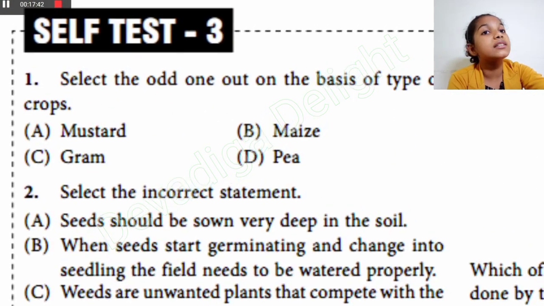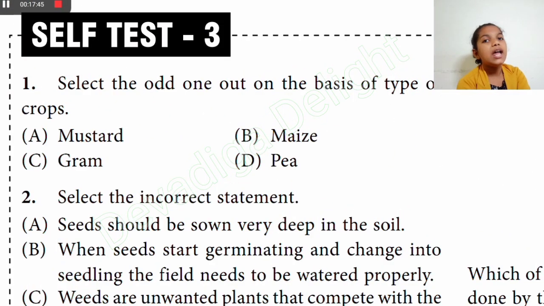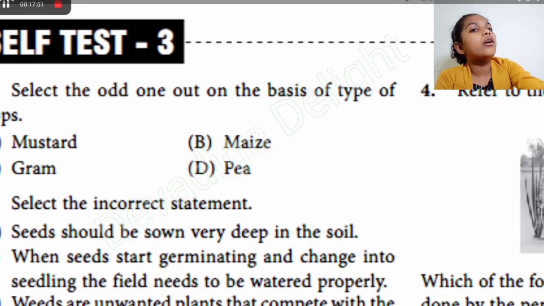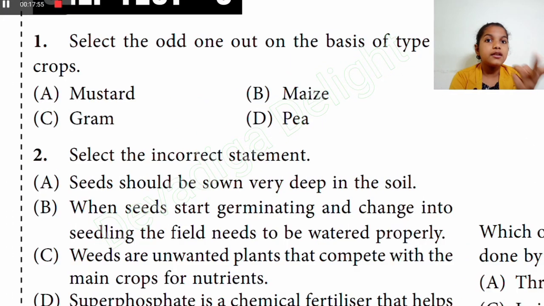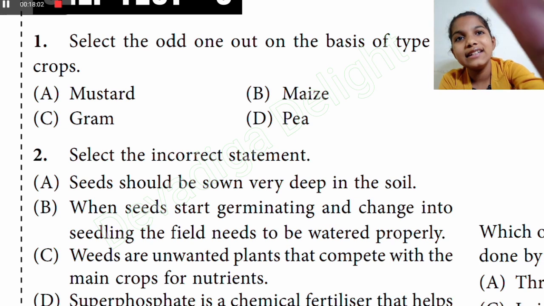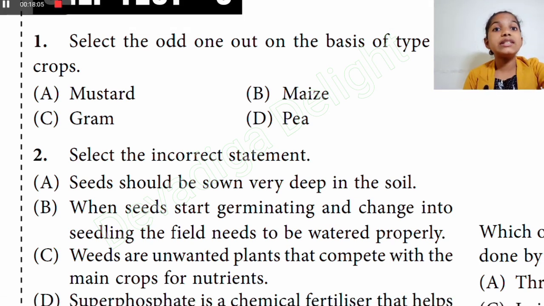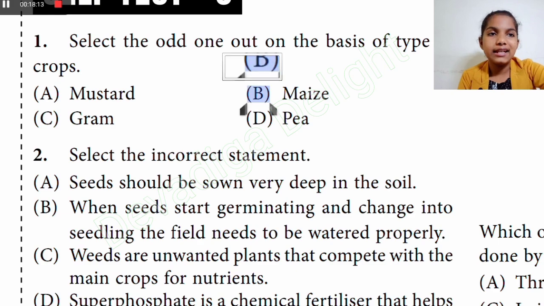Now we have ourselves at self-test 3. Let's solve this. First question is, select the odd one out on the basis of type of crops. A is mustard, B is maize, C is gram, and D is pea. So if you see, mustard, gram and pea are rabi crops, whereas maize is a kharif crop. So B is the right answer.